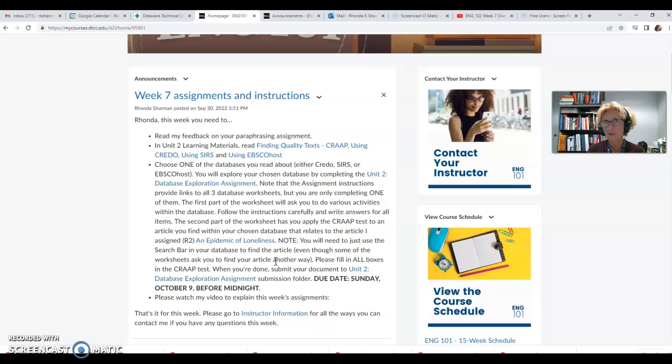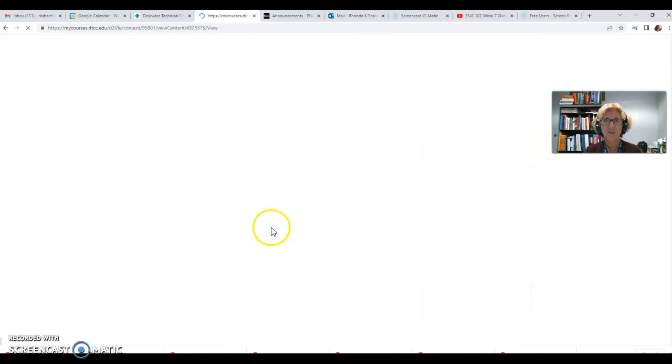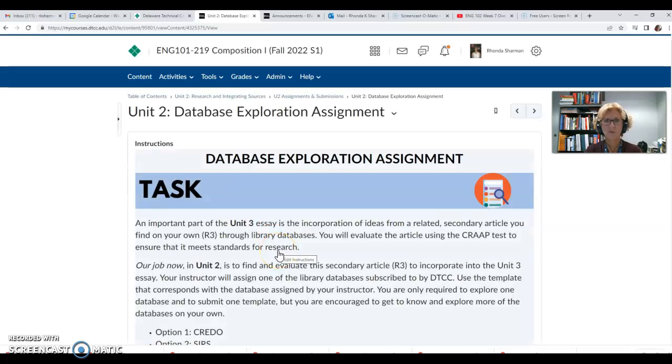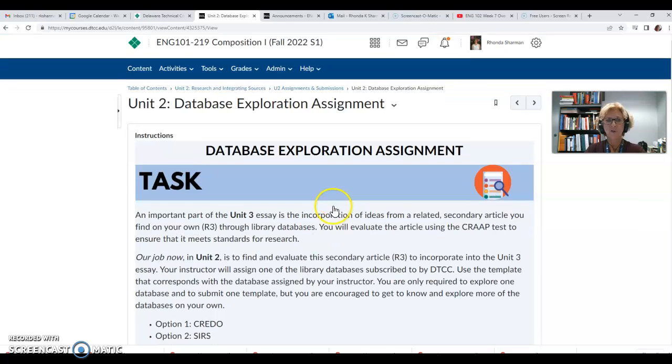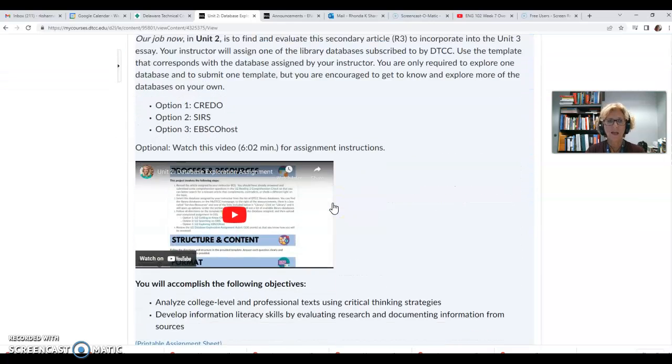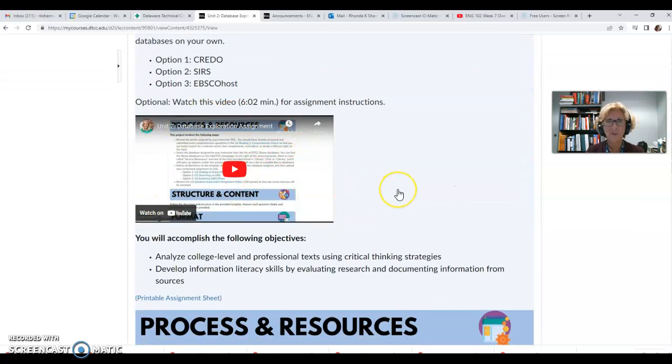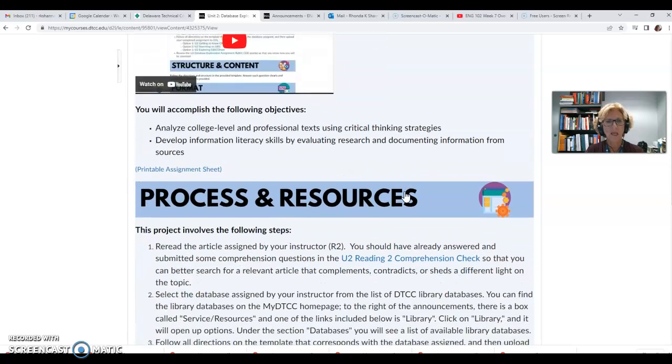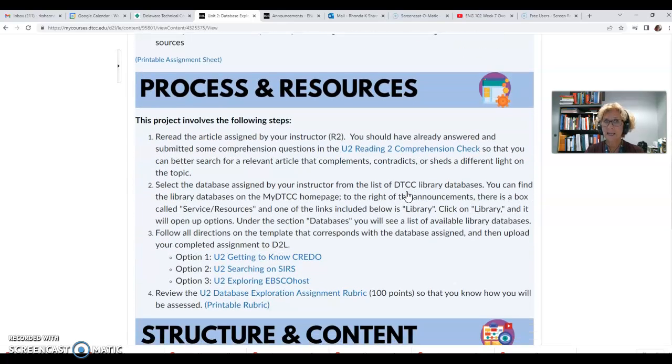So let's look at how you find that worksheet and how you find the one that you want to do. So there's a link here that takes you to the assignment, which you can also find in Unit 2, Assignments and Submissions. You can read the task. There's another video here if you'd like to watch that one as well. And then you can see the steps in this process.